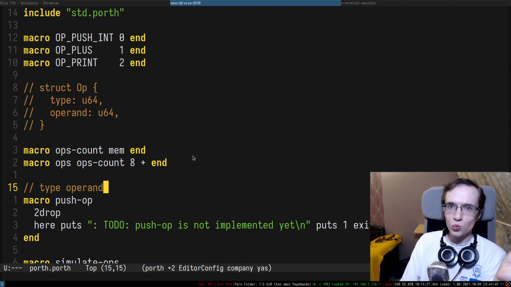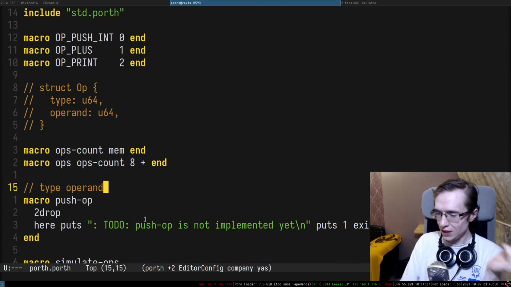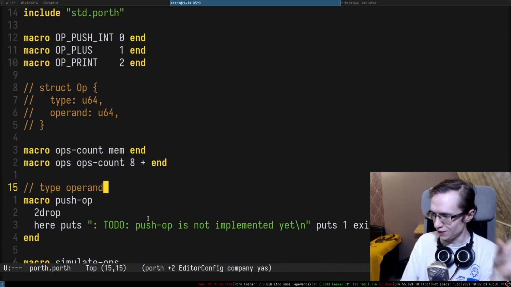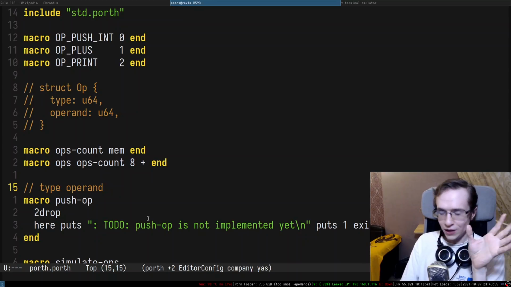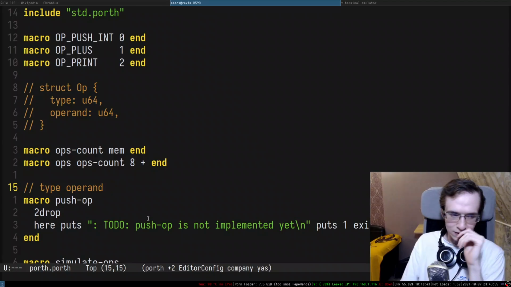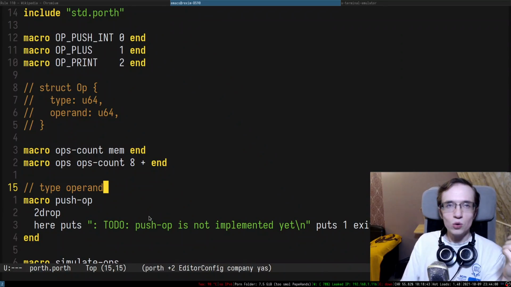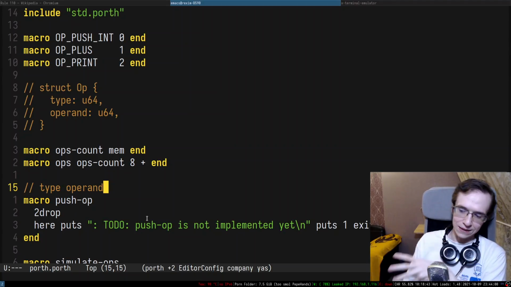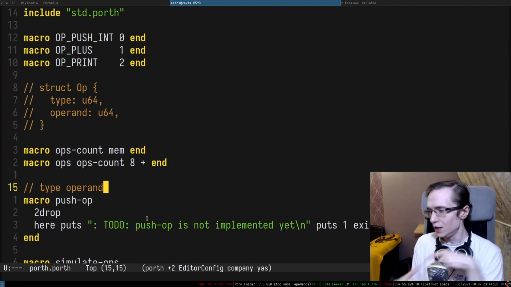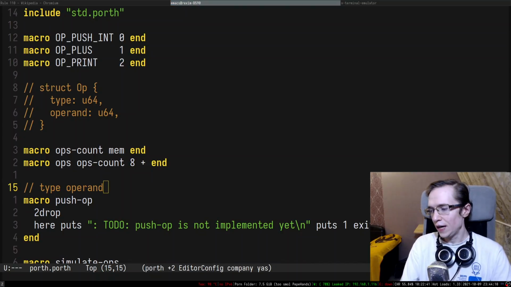The simulation mode, which just interprets this entire thing. We don't have AST because it's a concatenative language. We don't have any AST, so we just interpret it as it is. And the second mode is compilation mode. Compilation mode generates assembly code as text and pipes it into NASM. And this is how we compile. On top of that, you may want to take a look at the source code of the project. It's completely open source.